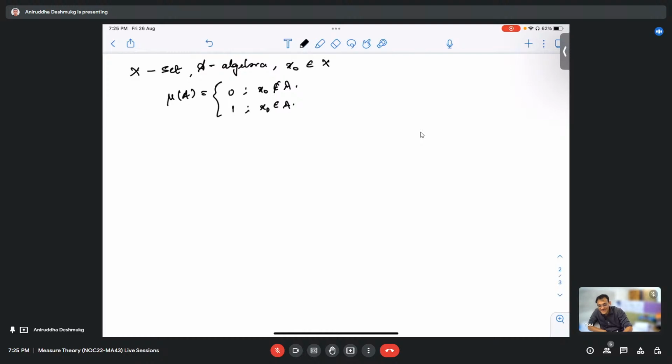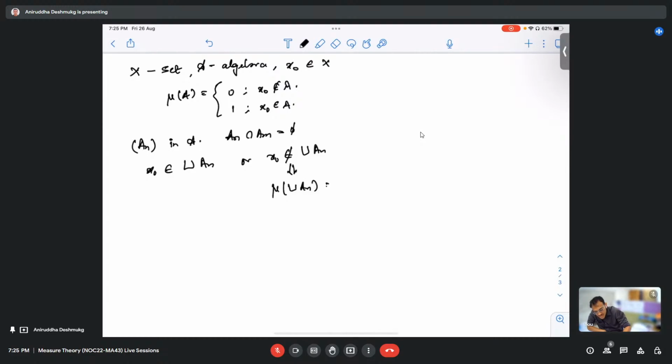Okay. So see, this one is simpler than the previous one, right? So suppose we take a sequence A_n in A which is mutually disjoint, so A_n intersection A_m is empty. There are two possibilities: either x naught is inside this union or x naught is not inside this union. If x naught is not inside the union of the A_n, the measure of this union is zero. That's because that is defined by the definition, right?